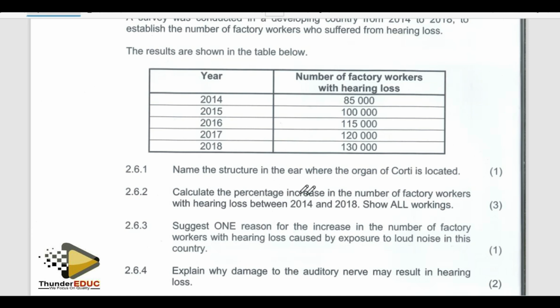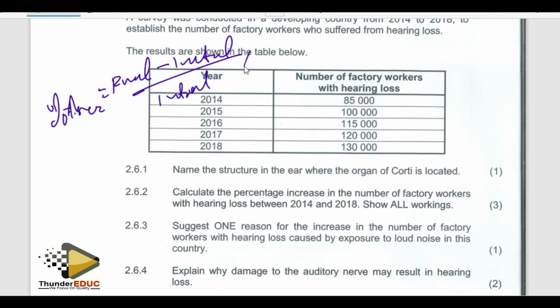Calculate the percentage increase. We like to ask you this, maybe because students don't get it right. Percentage increase is equal to final minus initial over initial times 100%.